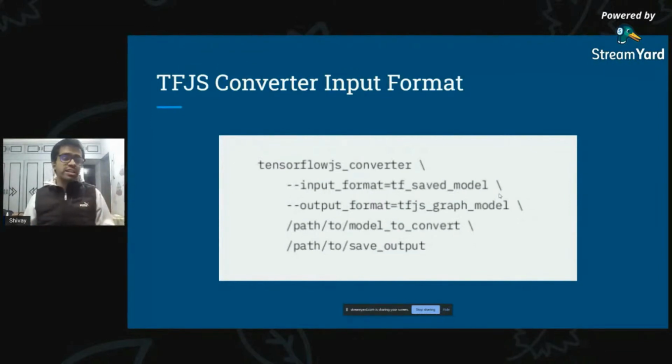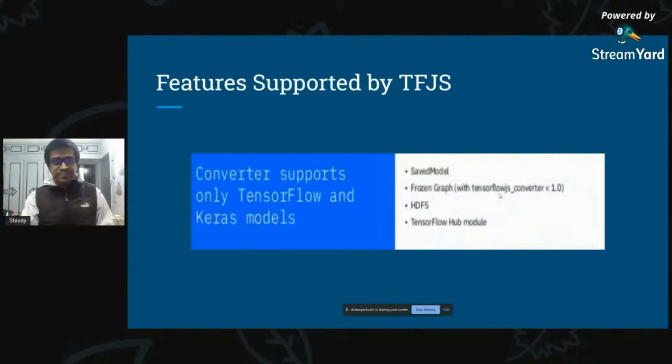And then you also have to give the input path of the model that you have to convert, either the SavedModel or the H5 file. Then you also have to give an additional path where you will save the output, and the output that will be built is essentially the model.json along with the shards or the weights. The formats covered are the SavedModel, the frozen graph, HDF5 for Keras, and the TensorFlow Hub module, which can give you model conversions directly from TensorFlow Hub itself. You don't need any additional parameters.